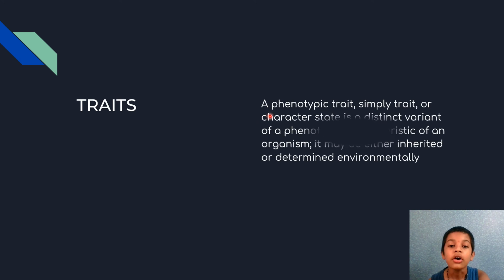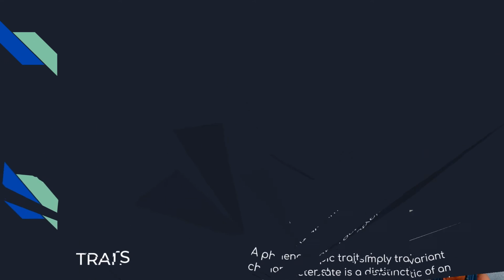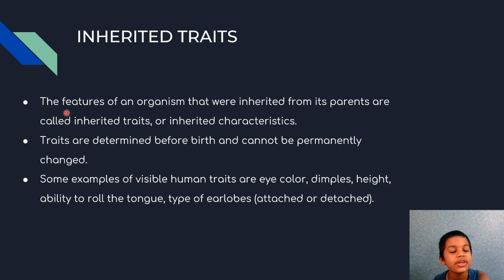Traits. A phenotypic trait, simply trait or a character state, is a distinct variant of phenotypic characteristic of an organism. It may be either inherited or determined environmentally. Inherited traits. The features of an organism that we inherited from its parents are called inherited traits or inherited characteristics. Traits are determined before birth and cannot be permanently changed.